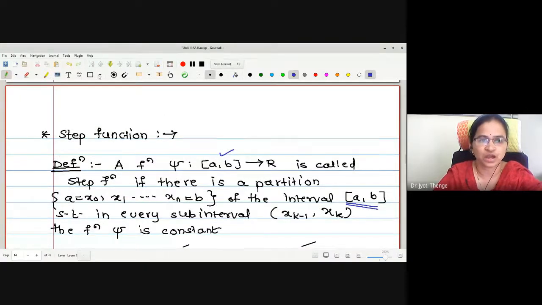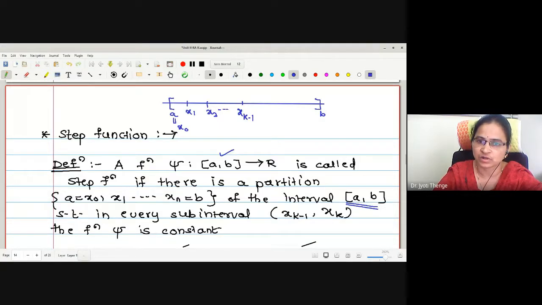Let me show you how these are. In Riemann integration we have studied in detail. This is the closed interval a to b. The partition we have made is assuming a as x0, then x1, then x2. Somewhere here it is xk minus 1 to xk, and continuing, the second last element one can say is xn minus 1. That of b is xn.